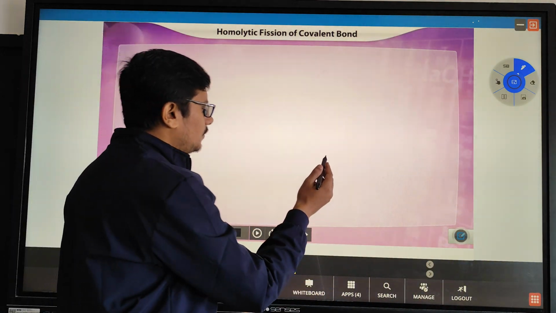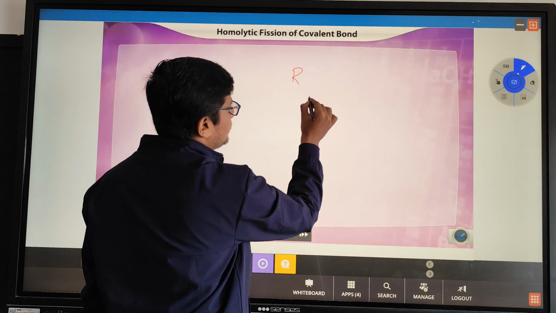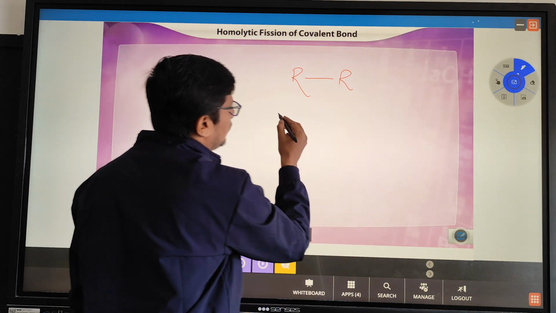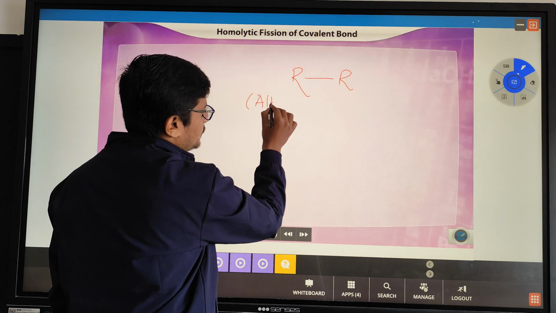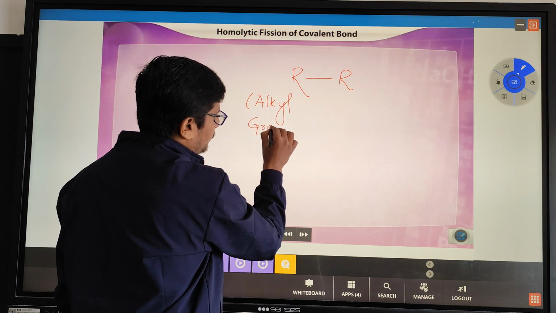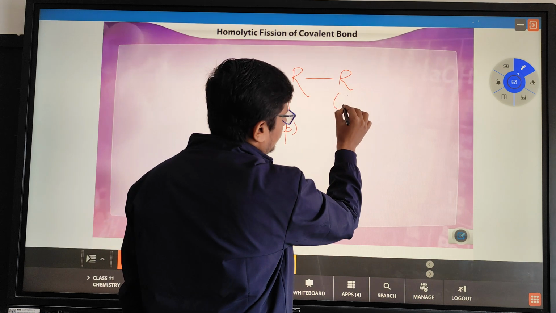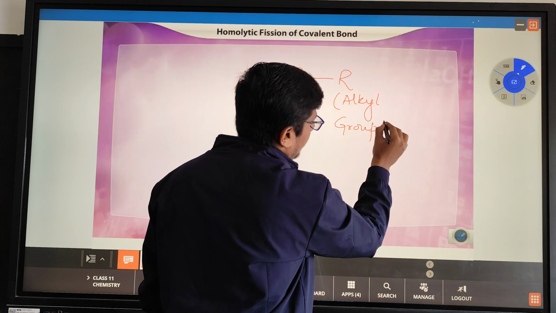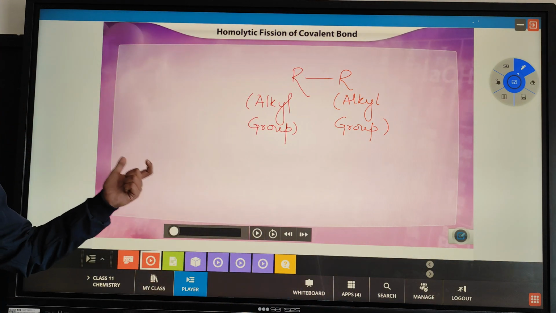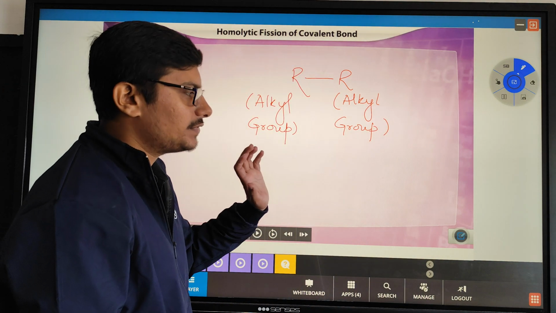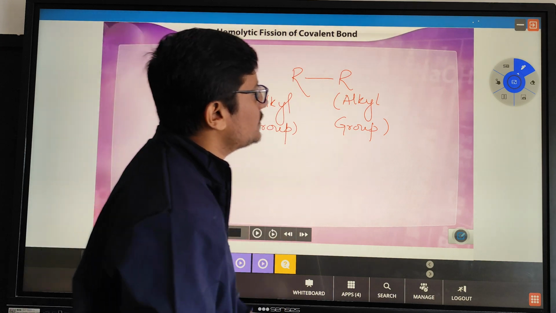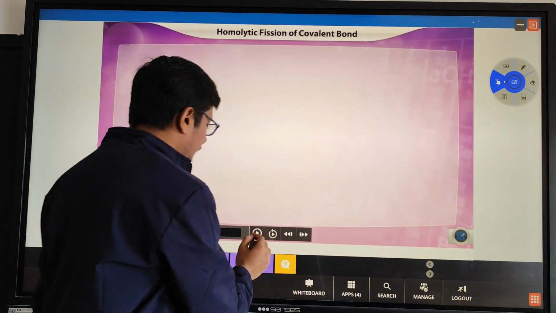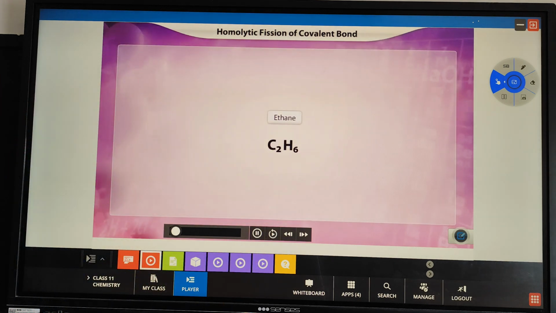Same, similar. So we will have a group, that is we can say R-R. What does this R refer to? It refers to any alkyl group. So this is also an alkyl group. What will happen now? If we have two similar groups attached to each other, the first alkyl group and the second alkyl group, let's see in this type of fission of bond what happens. Now let's understand the homolytic fission of covalent bonds with the help of ethane as an example.